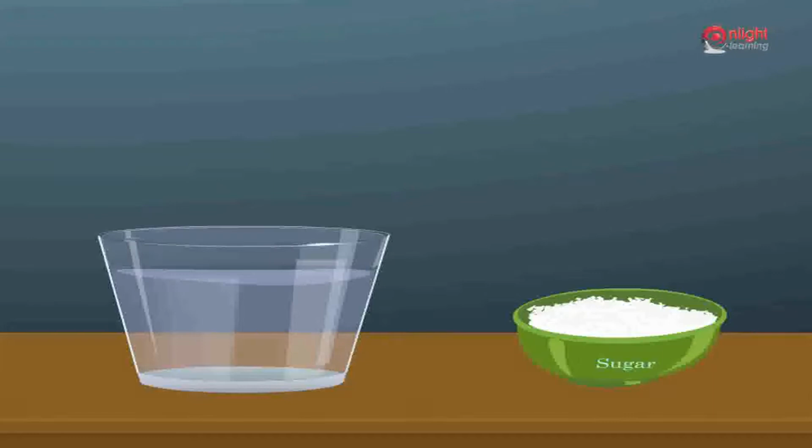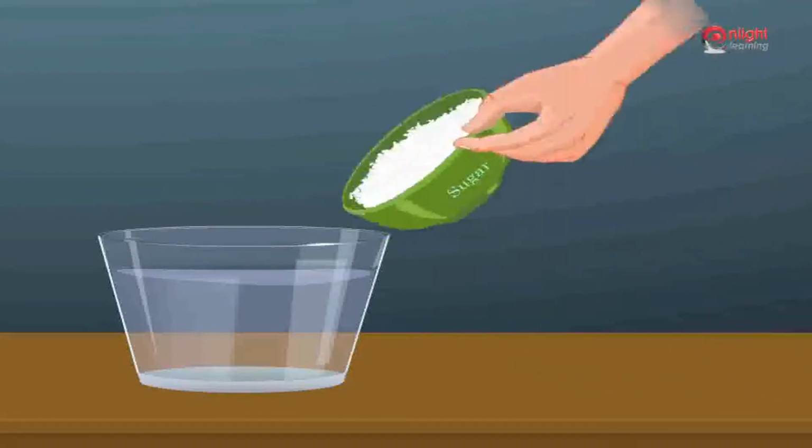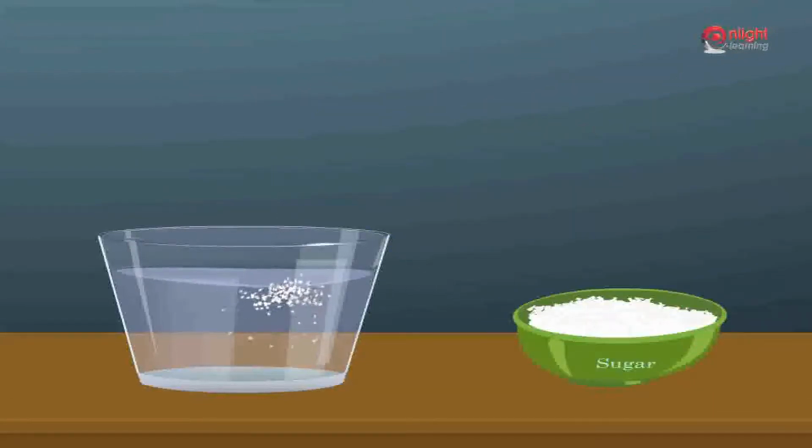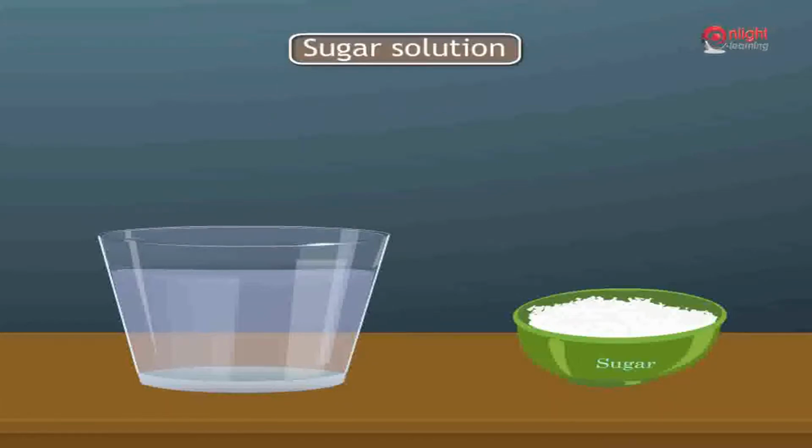When you add a spoon of sugar to water, what happens? The sugar disappears and the water tastes sweet. The sugar has dissolved in water. What we get is a solution of sugar in water. The sugar is the solute and the water is the solvent.